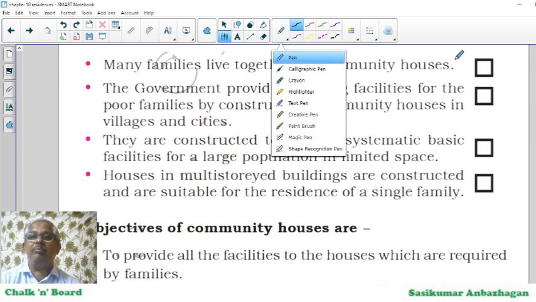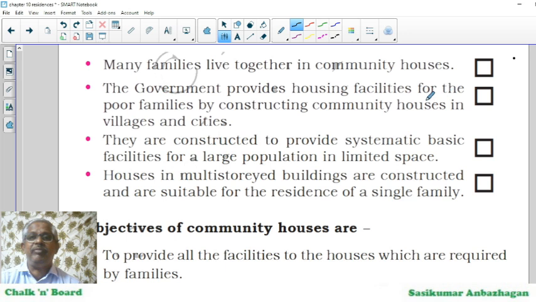Many families live together in community houses. Absolutely true. The government provides housing facilities for the poor families by constructing community houses in villages and cities. Yes, they are constructed to provide systematic basic facilities for a large population in limited spaces.